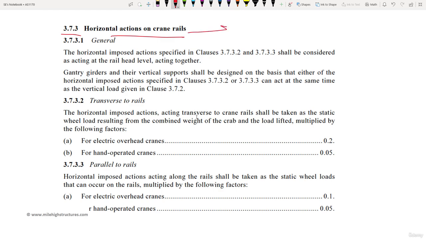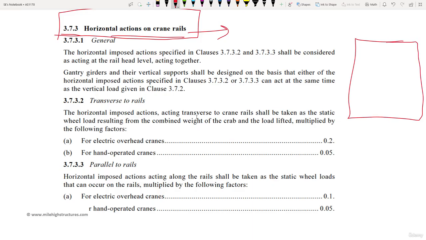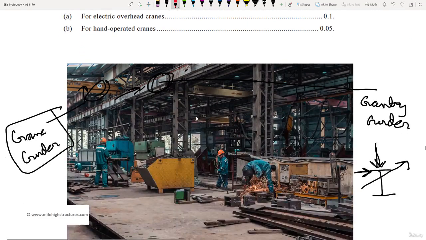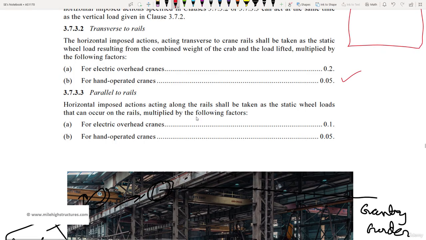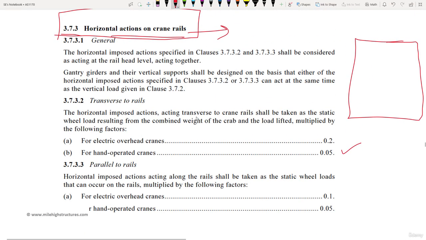Vertical action, obviously, shall be as per the capacity itself and the self weight of the crane girder itself. And usually, if we are purchasing the crane, they do give us a data sheet of what exactly are the vertical load, the longitudinal load, and the lateral loads. Still, if the vendor is not providing those loadings, we can take the help of the code itself, and according to that we can decide the loading percentage of the loadings.